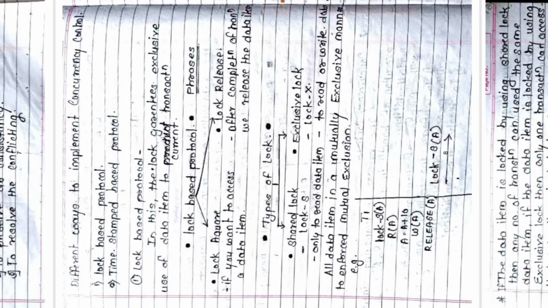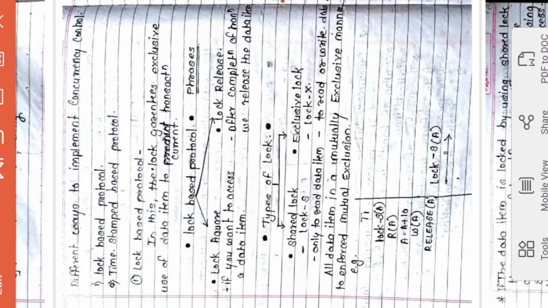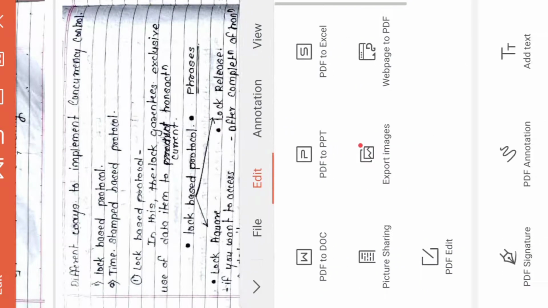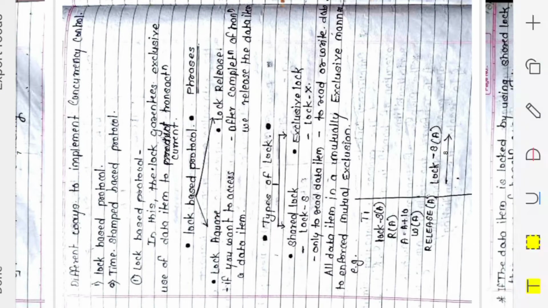In yesterday's lecture, we started with the lock based protocol. What do you mean by lock based protocol?